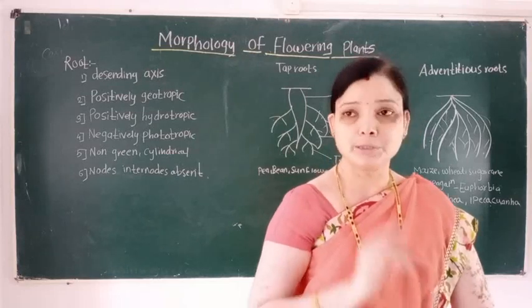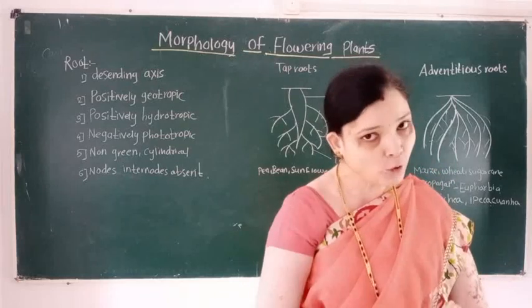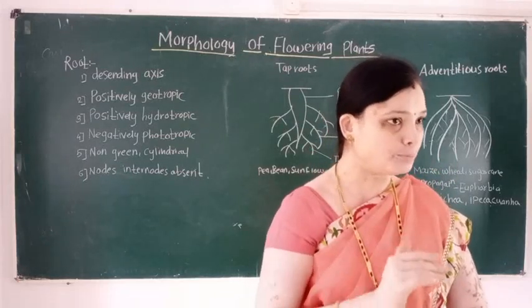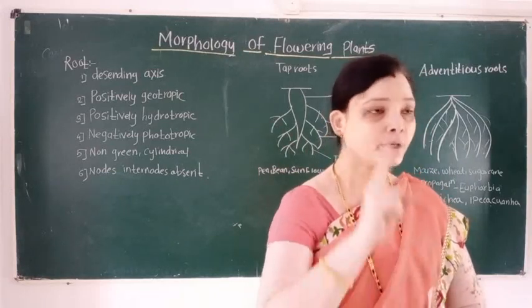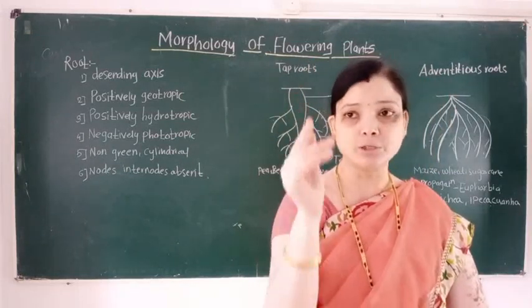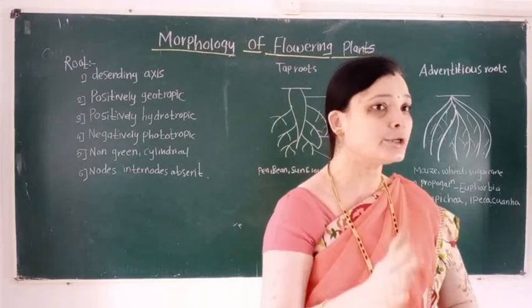So taproot consists of how many types of root? Taproot consists of three types of root.